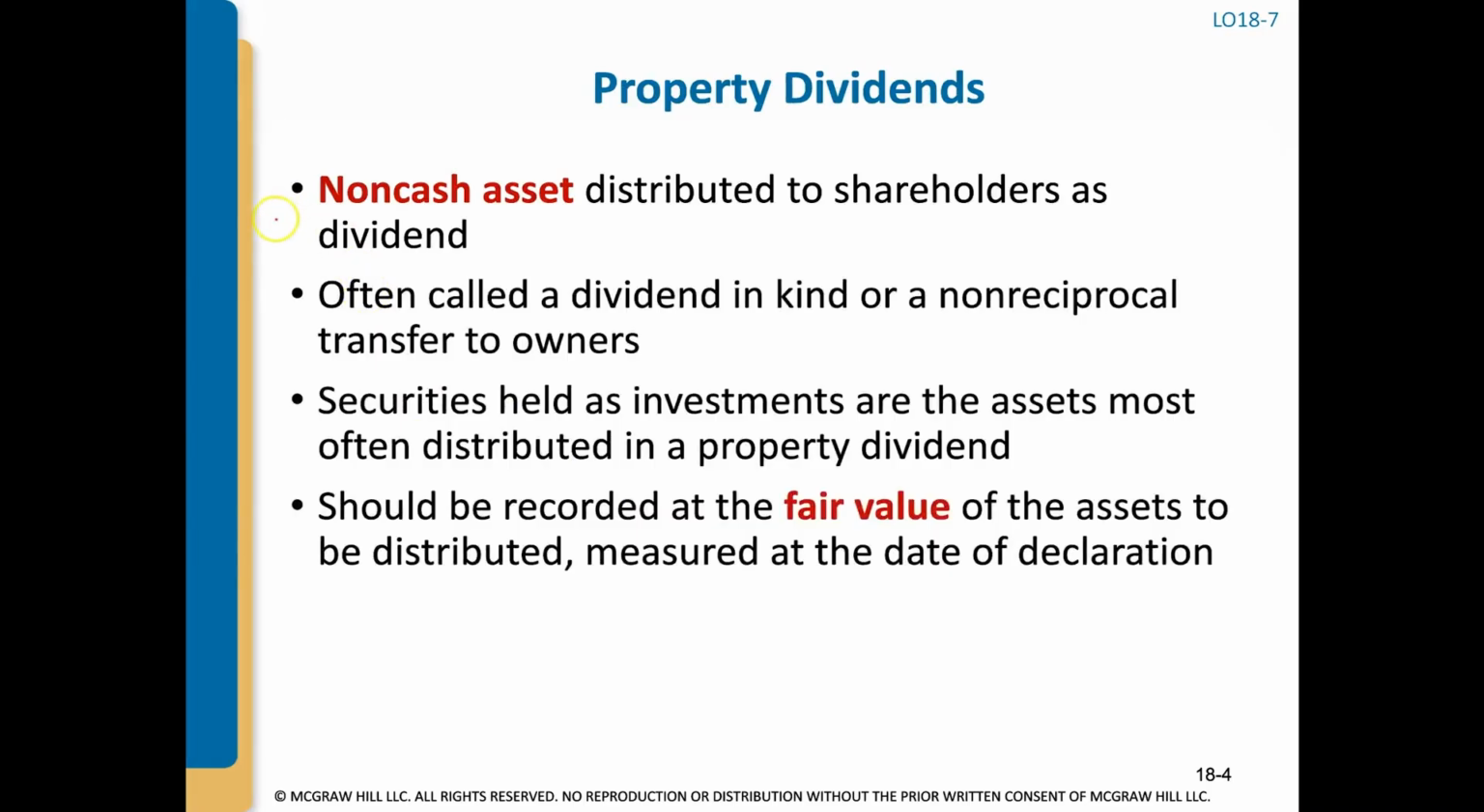First, as it's indicated, a property dividend is an asset that is paid out as a dividend that's not cash. It's a non-cash asset. It's sometimes called a dividend in kind or non-reciprocal transfers to owners. Usually these property dividends that are distributed are investments that the company has in other companies. So let's just say Apple paid out a property dividend and they have stock in Meta, then they could distribute their stock in Meta as a property dividend.